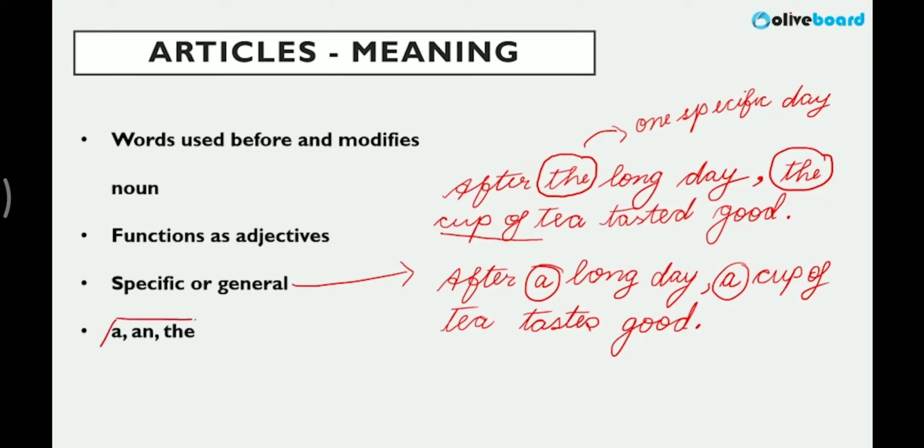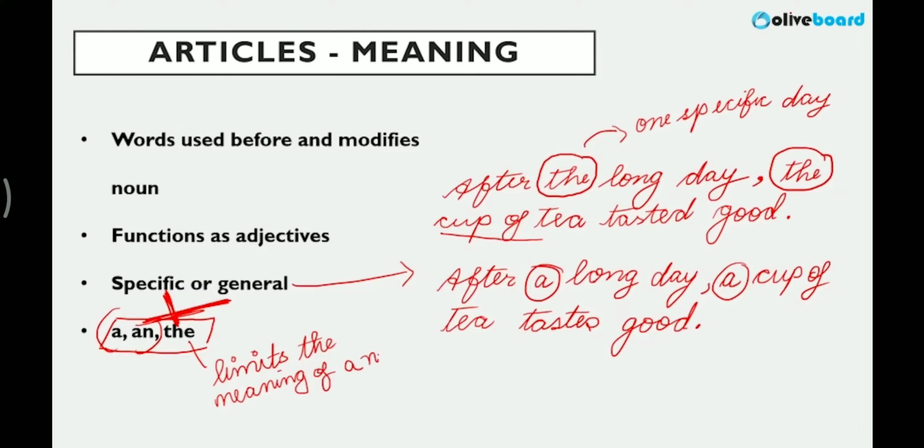These are called articles, the three words, a, an and the, right? So I will tell you the definite article is the, which tells or talks about something specific. The general one, the indefinite one, is a and an. The definite article limits the meaning of a noun to one particular thing. It limits the meaning because you're talking about something very, very specific. It makes it specific.